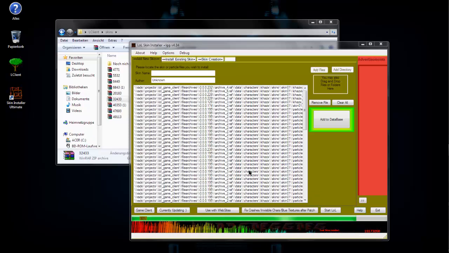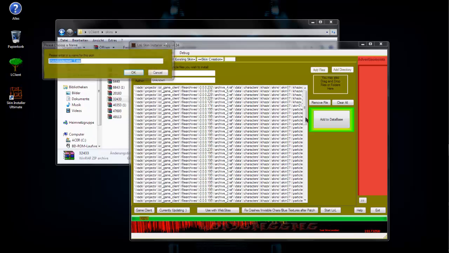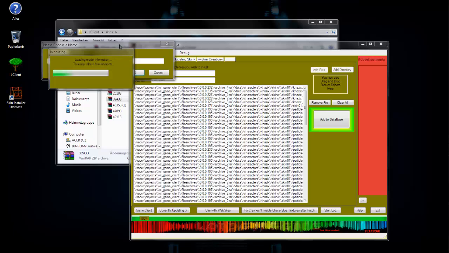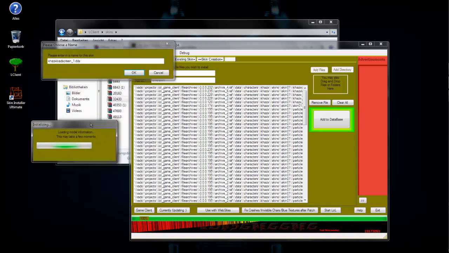And yeah, now we can rename this. Oh, come on. I updated it so it could need a bit of time, but okay. In this window you can name the skin whatever you want. I think I name it Magma K6 to know what it is.